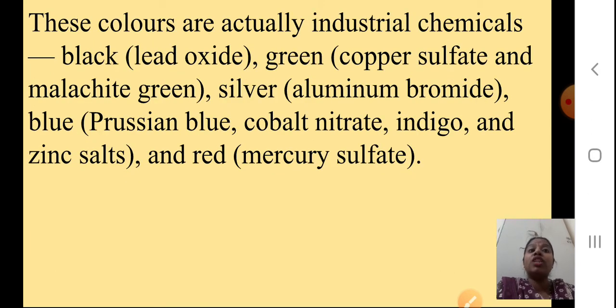These colors are actually industrial chemicals, students. In black, lead oxide is present. Green color means copper sulfate or malachite green. Silver means aluminum bromide is present. Blue means Persian blue, cobalt nitrate, indigo and zinc salt are present, and red means mercury sulfate is present. Okay, so these are all the chemicals which make that color.